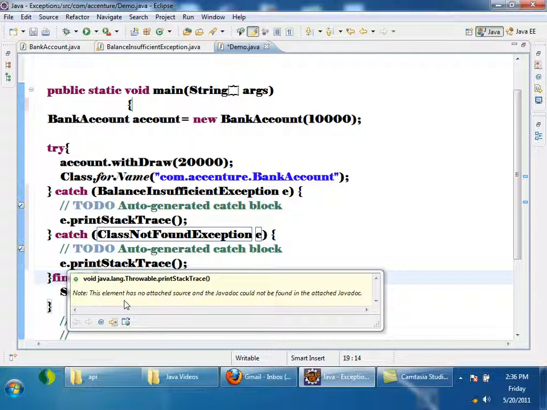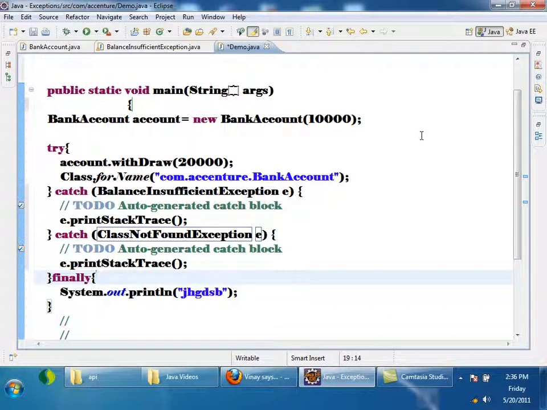If you want to write some code which should get executed before the object is destroyed, you have to write it inside the finalize method. You can override the finalize method because it is present in the superclass Object. Finalize is a method which will be executed before the object is garbage collected. Any doubts? Finally is a block.